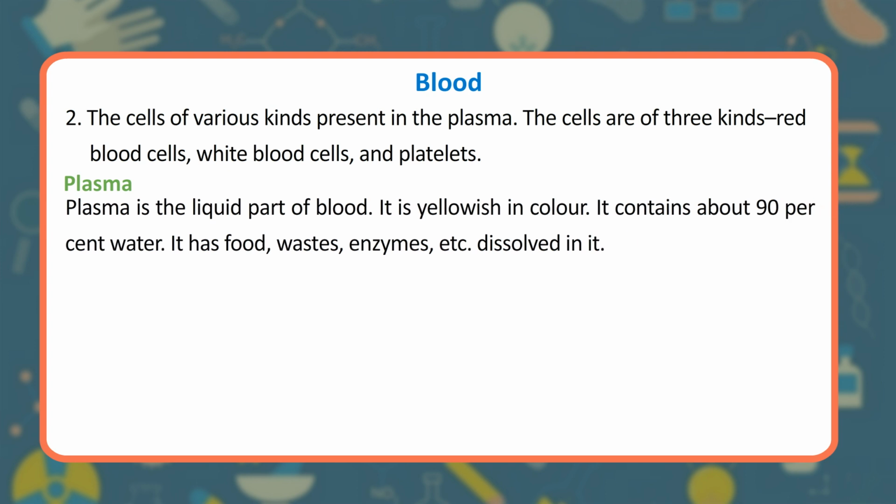Plasma. Plasma is the liquid part of blood. It is yellowish in color. It contains about 90% water. It has food, wastes, enzymes, etc. dissolved in it.